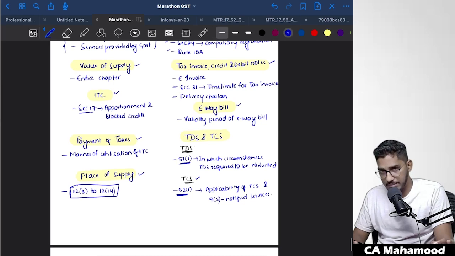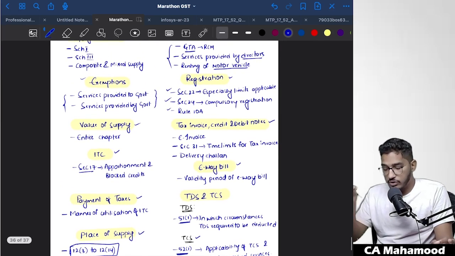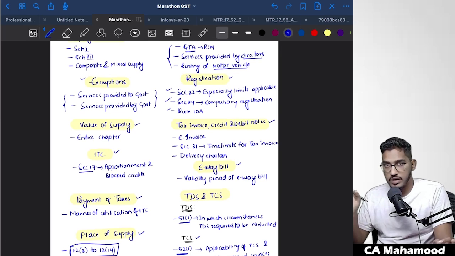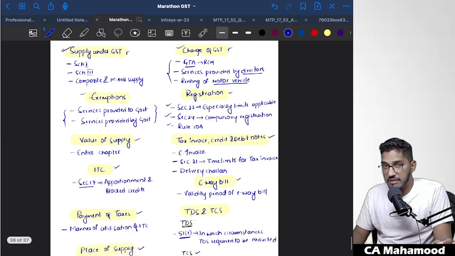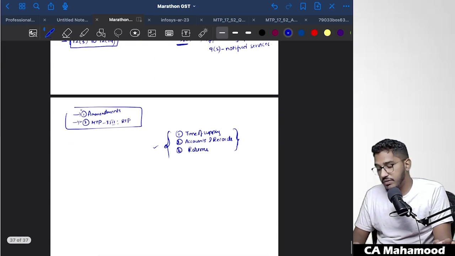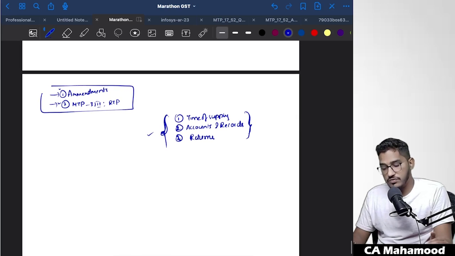So these are the list of chapters, and from that list I have given you a list of concepts. First priority, top priority, these concepts. After you are done with all these concepts from all the chapters, then cover the rest of the concepts under these chapters, whatever I have given here. Once you are done with that also, finally come to the last chapters: time of supply, accounts and records, and returns. So please follow this approach, and don't forget about the amendments, MTPs, RTPs,